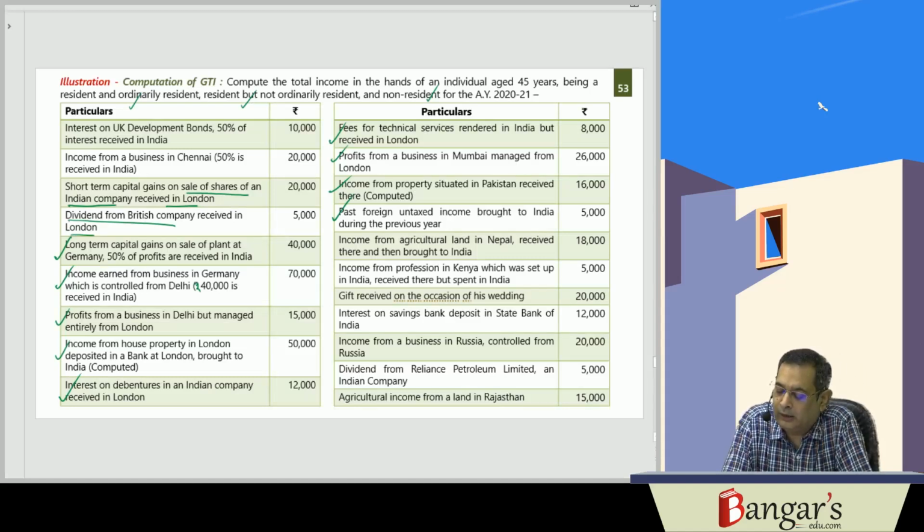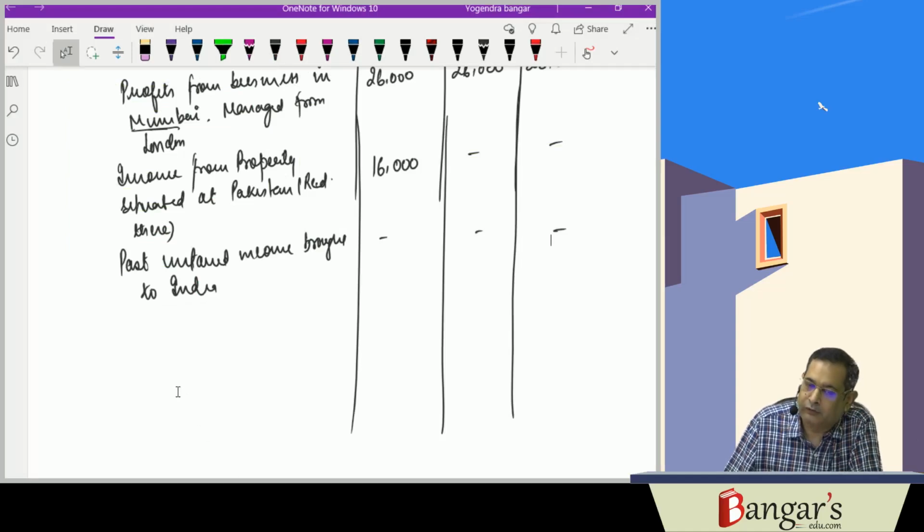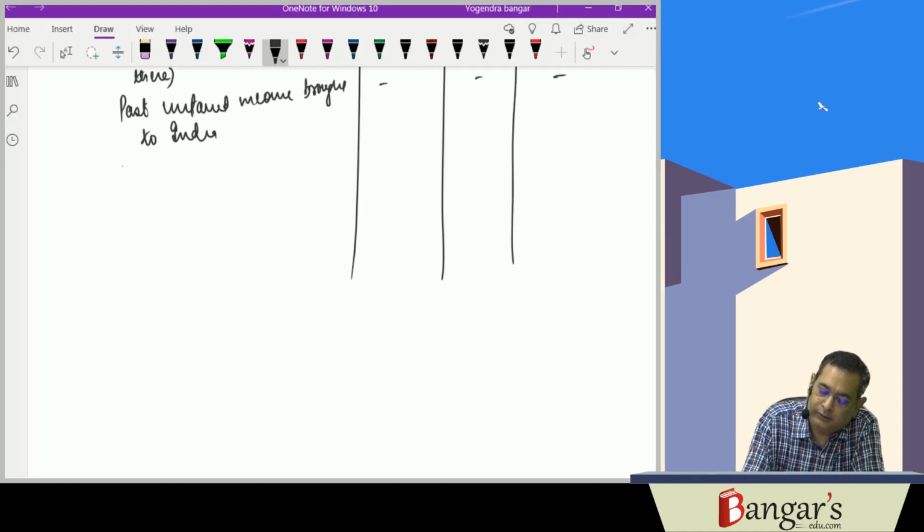Income from agricultural land in Nepal received there and then brought to India. It will be taxable only in case of a resident.